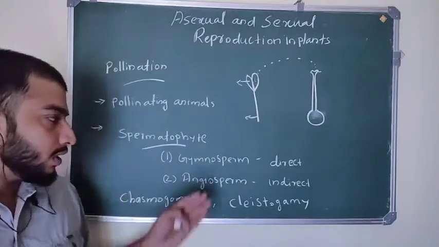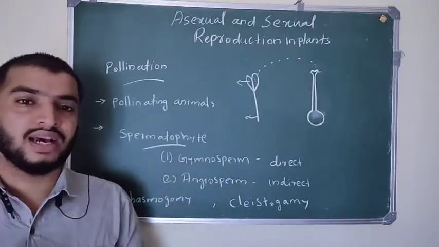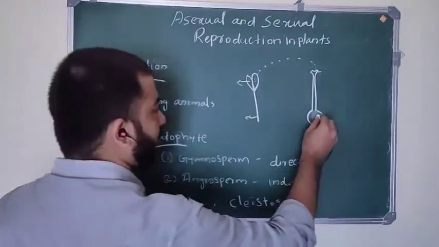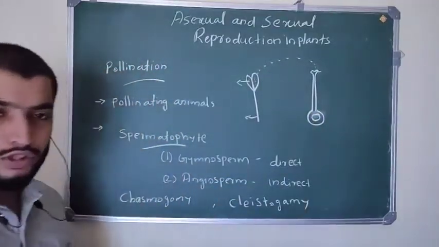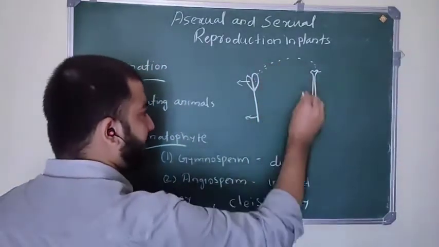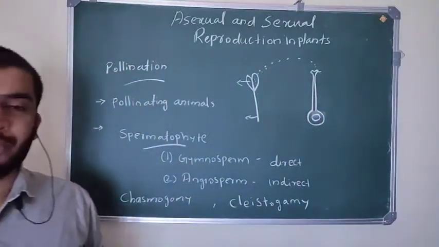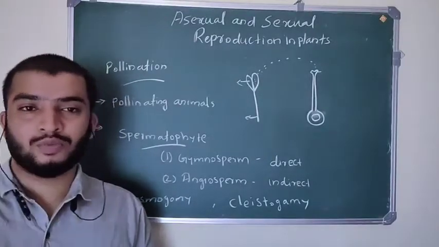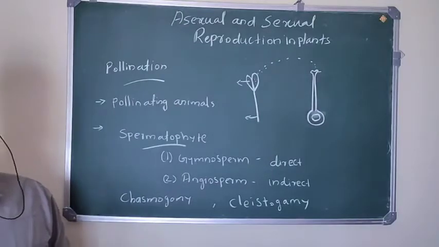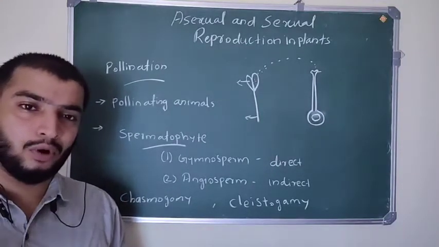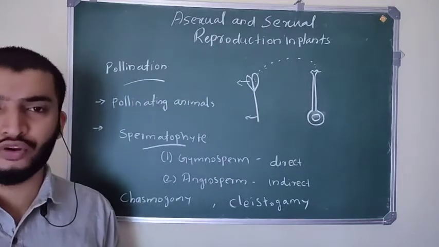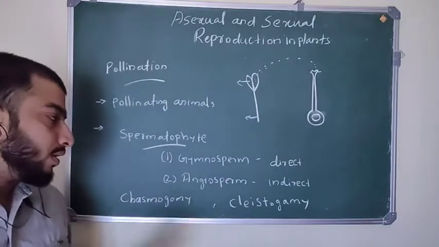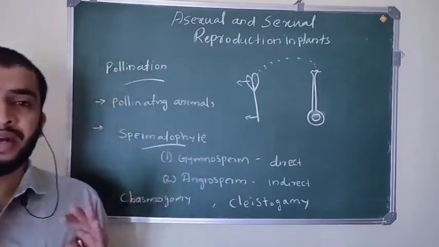In gymnosperms, pollination is direct, which means pollen grains are transferred directly onto the ovule. The ovule is present, and these pollen grains are directly exposed to the ovule. That type of pollination is called direct pollination, which is present in gymnosperms. What does direct pollination mean? The pollen grains are directly exposed to the ovule. Inside this ovule, the female gamete is present.